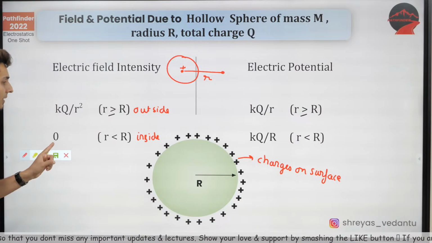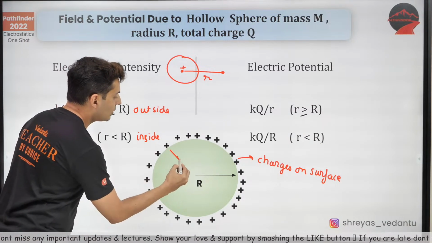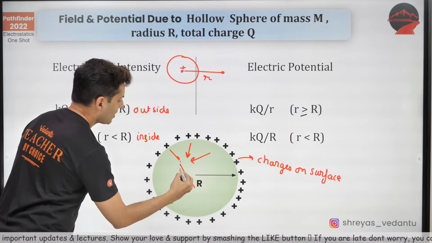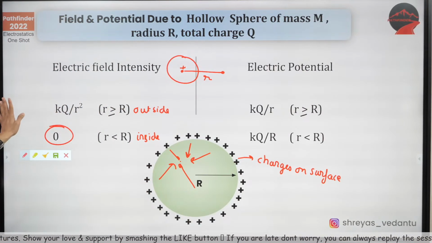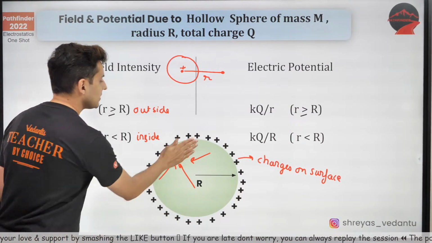But when you're inside, the field due to all the charges cancels out. That's why it is a big 0. Keep this in mind. The field inside is 0.